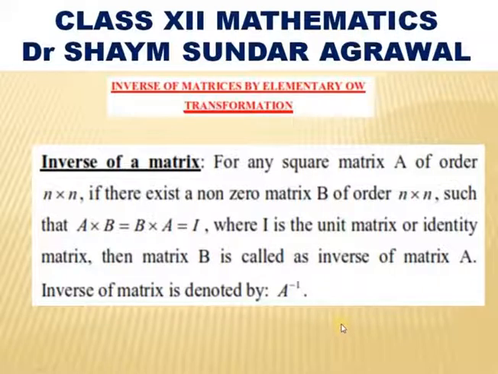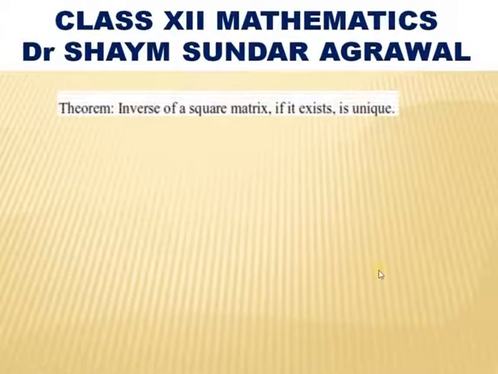Is it clear? So, for any square matrix A, if there exists a non-zero matrix B such that AB equals BA equals the identity matrix, then B is the inverse of A and it is denoted by A inverse.